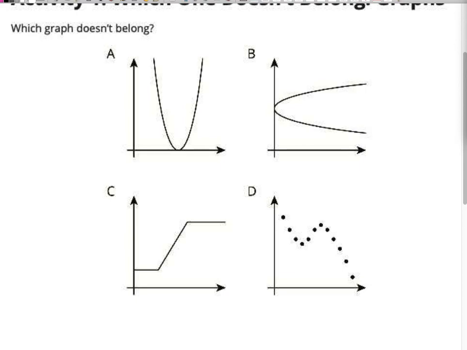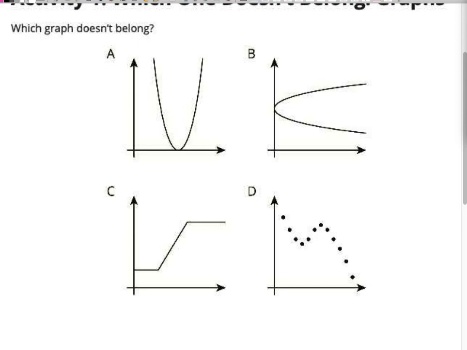B, okay. I'm getting lots of different answers. That's fine. So give me which one and why you say it doesn't belong. So I like that you're replying and answering. So I got several that said B and several that said D. So one of you that said B, give me a reason why B doesn't belong. One of you that says D, give me a reason why D doesn't belong. Typing time takes a minute here.